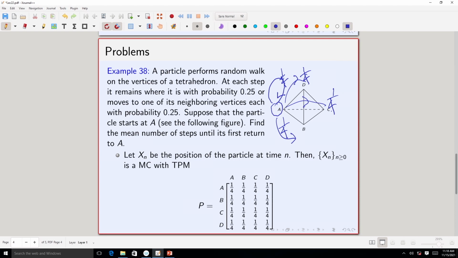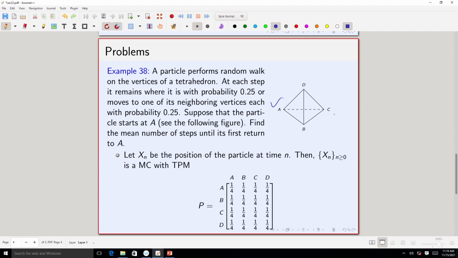That is why you have seen a random walk on the set of all integers. So, this is a random walk on a tetrahedron, right. So, that is the dynamics. Suppose the particle starts at A. Find the mean number of steps until its first return to A.